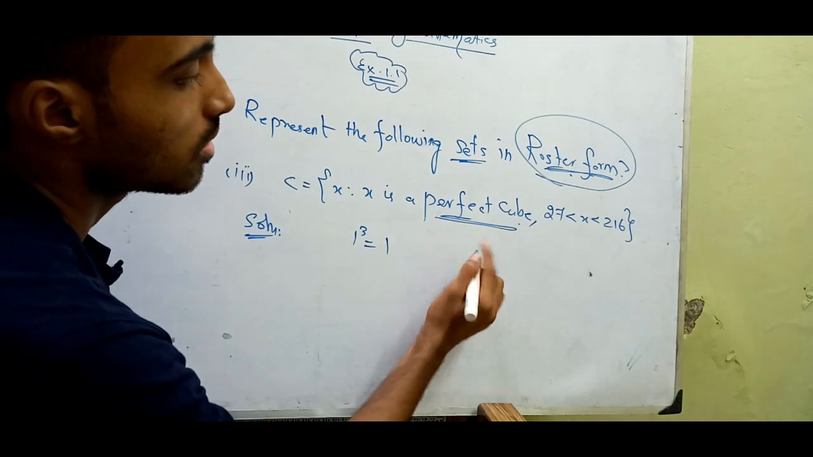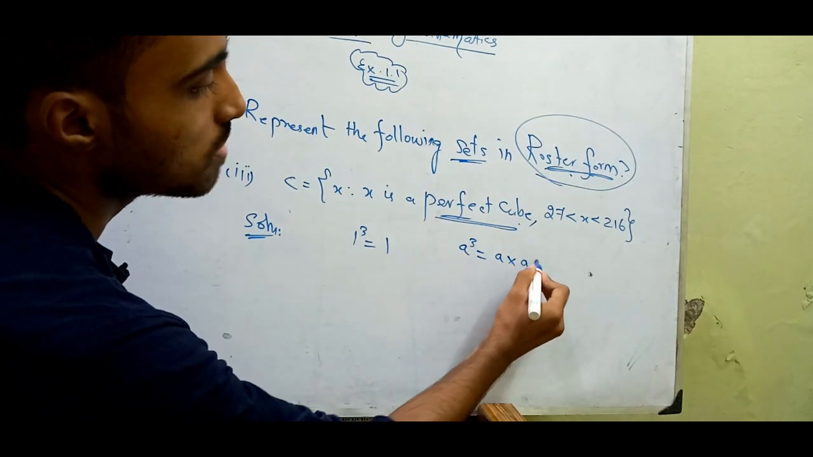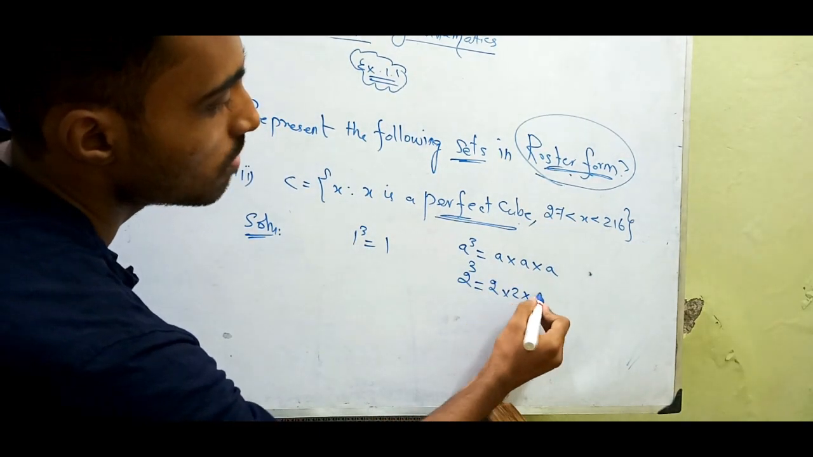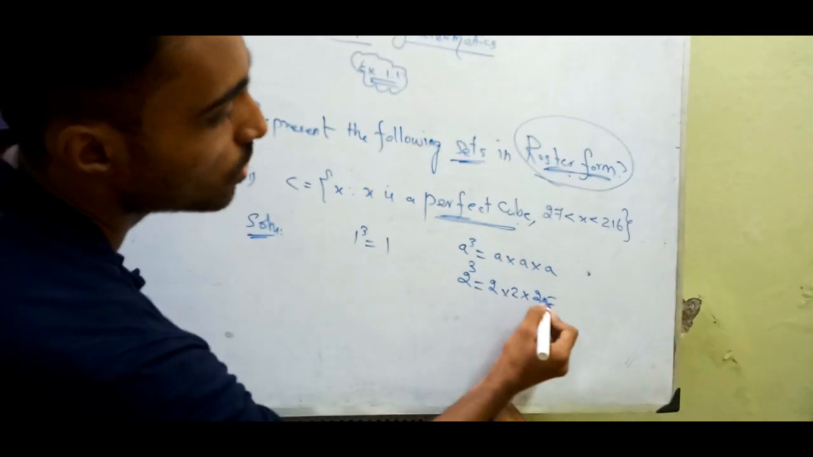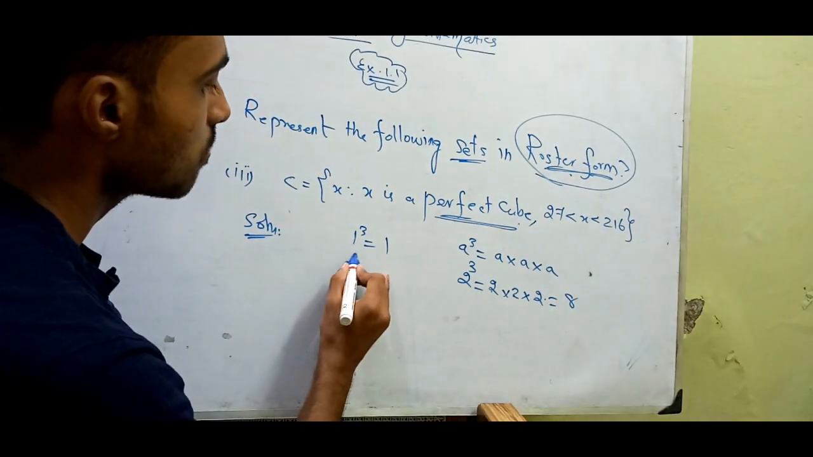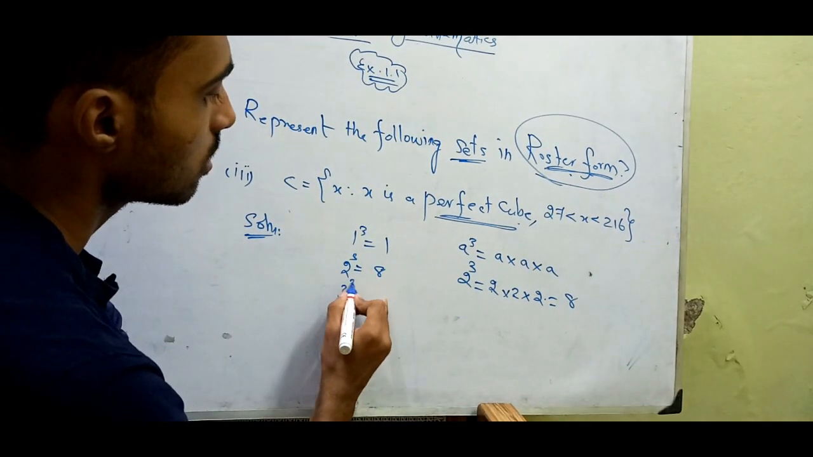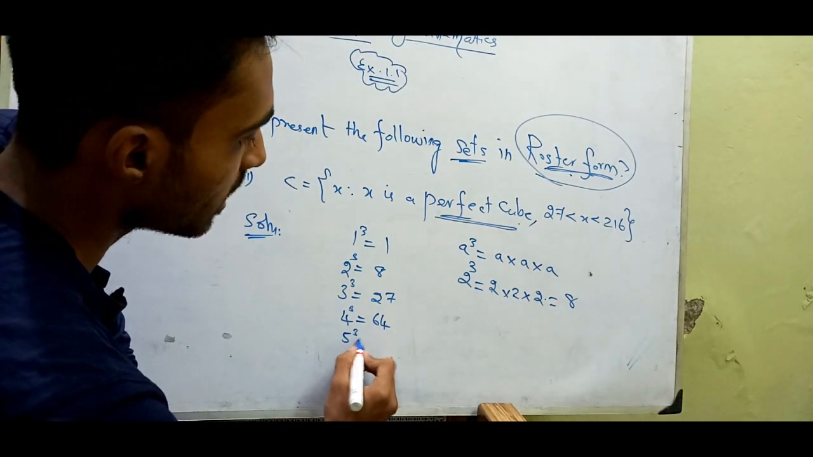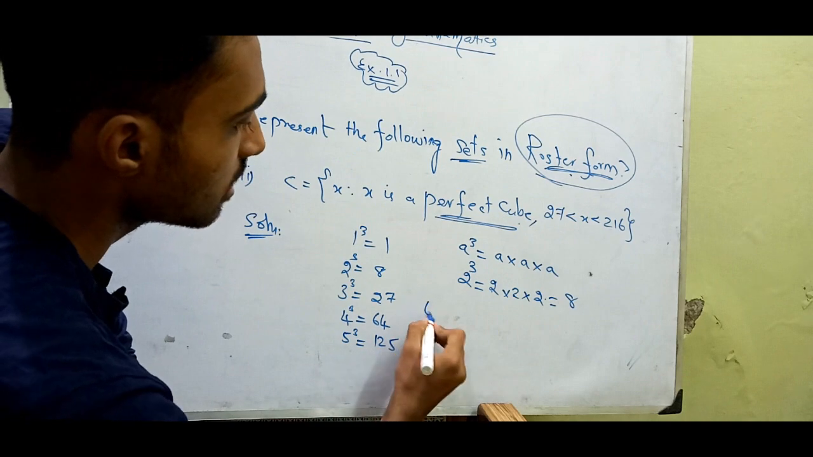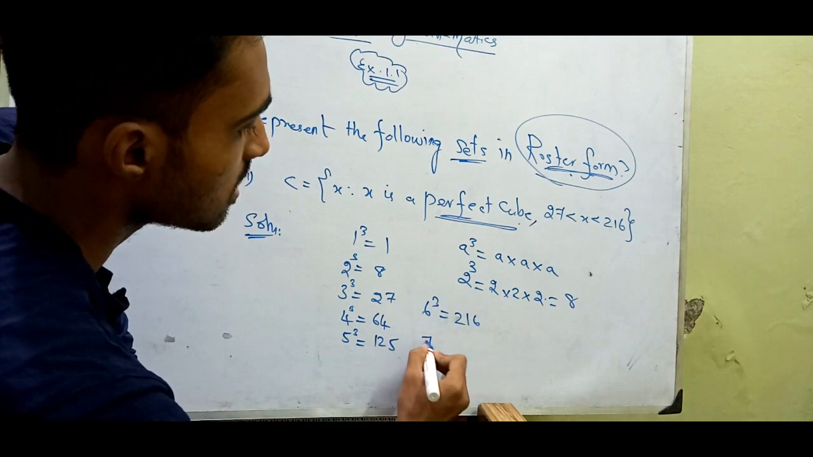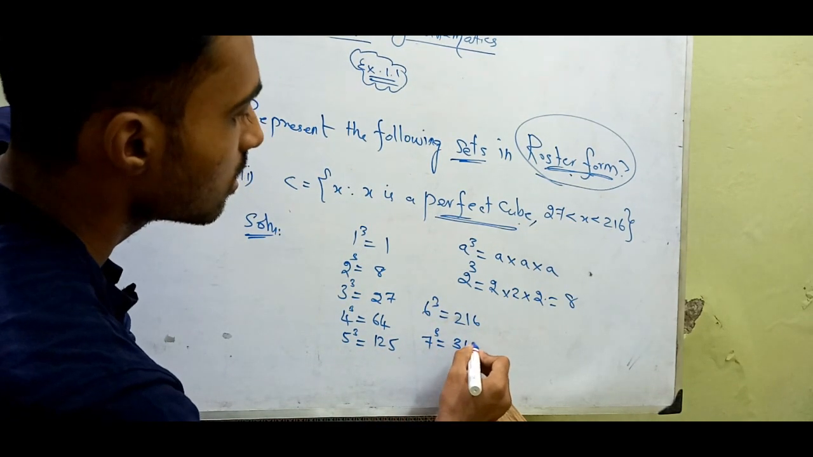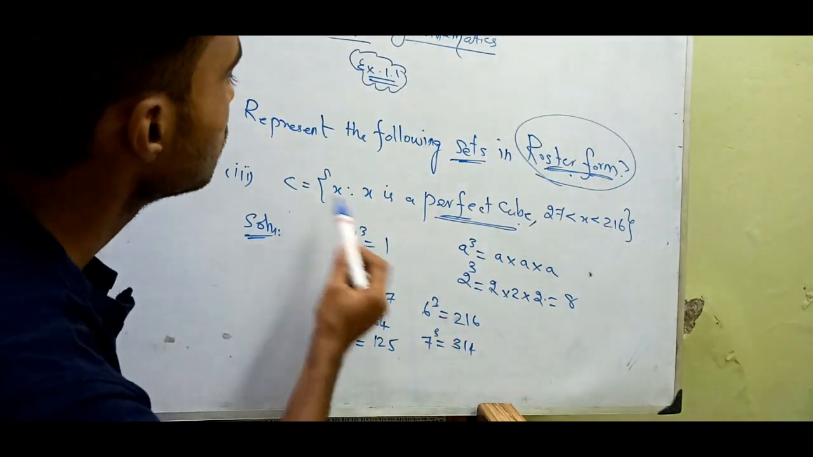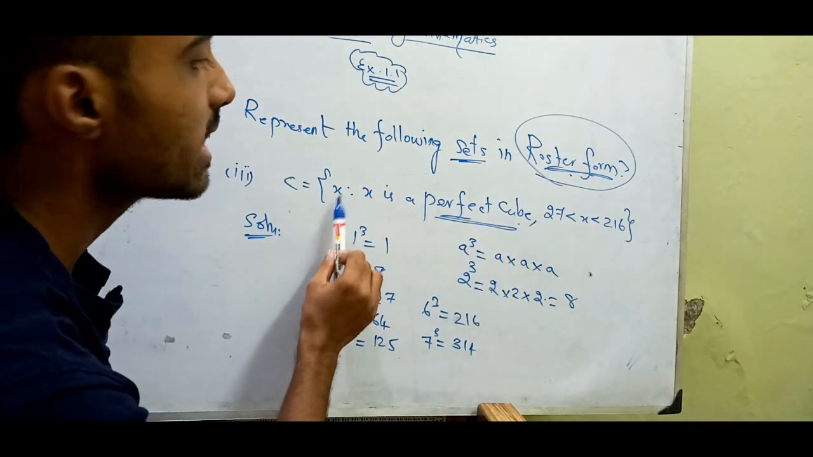A cube means A times A times A. What about 2 cube? 2 times 2 times 2, and that is 2 2s are 4, 4 2s are 8. In the same way, 3 cube is 27, 4 cube is 64, 5 cube is 125, 6 cube is 216, 7 cube is I think 343 or so. Here we need to find X.